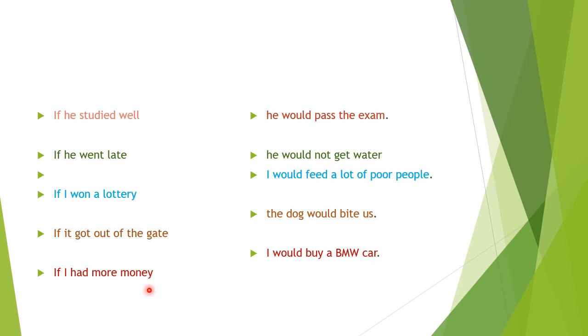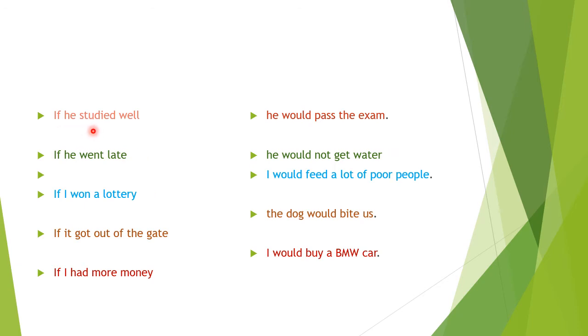If I had more money, fill it with the main clause, I would buy a BMW car. Then you will give me a ride, we can go for a long drive, isn't it? These are the hypothetical conditions or the second conditional. Can you tell me the form?